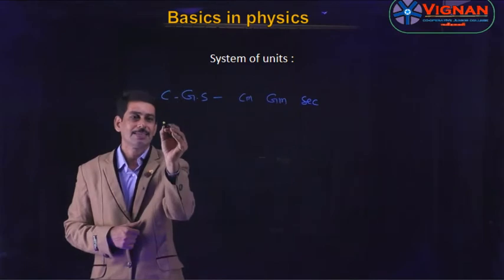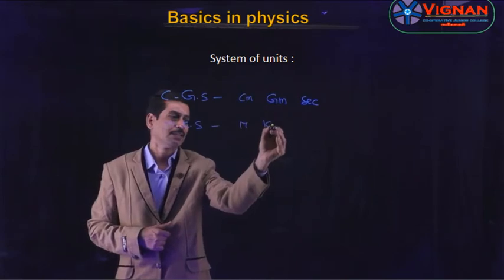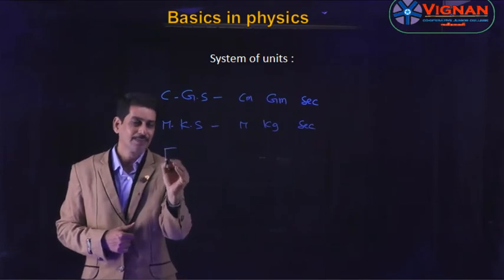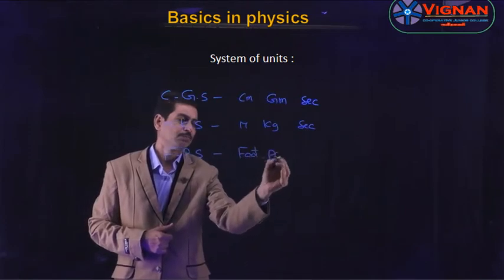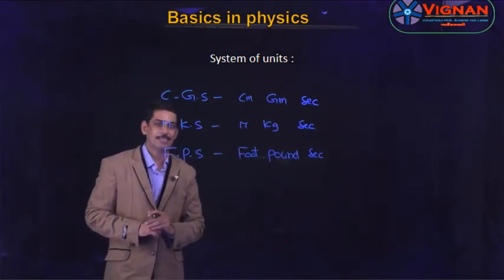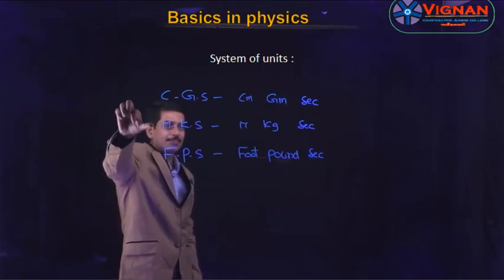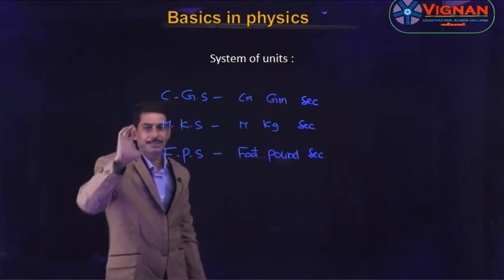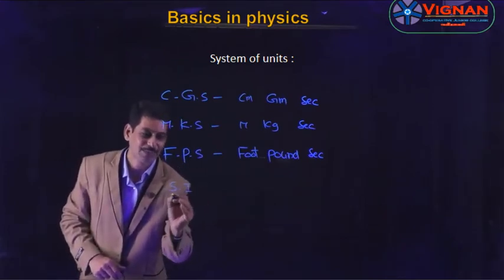And the second one is MKS. This is nothing but meter, kilogram, second, or kg second. And the third one is FPS. This is nothing but foot, pound, second. So basically there are three system of units: CGS, MKS, FPS. And CGS is nothing but centimeter, gram, second, and MKS is nothing but meter, kilogram, second, and FPS is the foot, pound, second. And along these three system of units, there is one more that is called as SI, which is nothing but system of international.